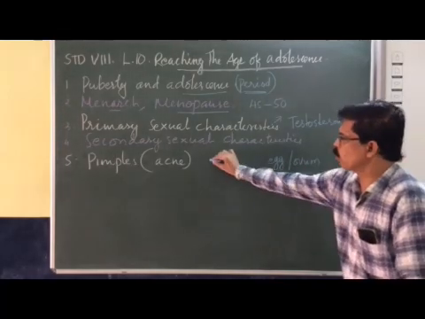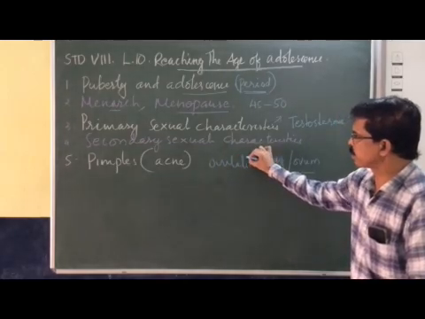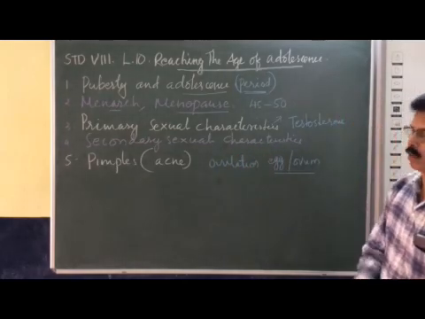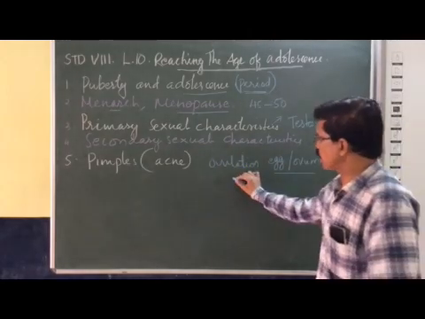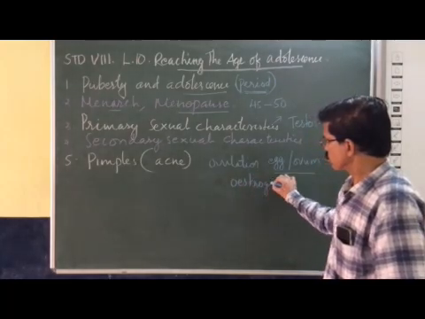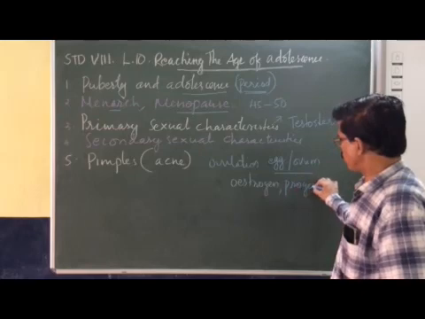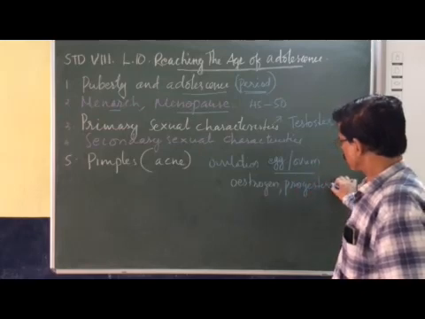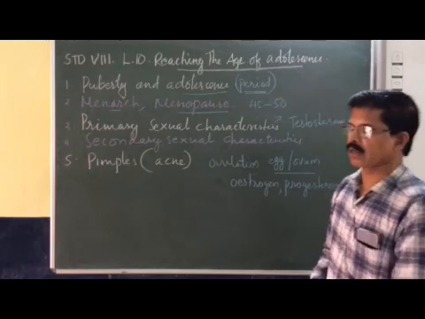So ovulation is the first primary characteristic in females. Then the production of estrogen and progesterone are the other primary sexual characteristics.